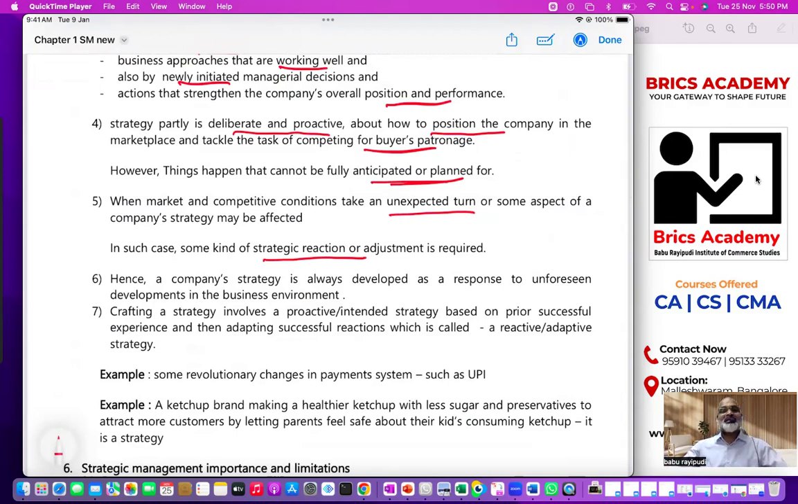You expected something that would go smoothly, but in the market, something else happened. When something else has happened in the market, what are you supposed to do? You must be able to react and do what others are doing. Therefore, company strategy is always developed in response to the unforeseen. That means if unexpected events come up or are happening to your surprise, you have to immediately change your strategy and adapt to that. So crafting a strategy involves proactive actions, new actions, successful actions, plus reactive actions.